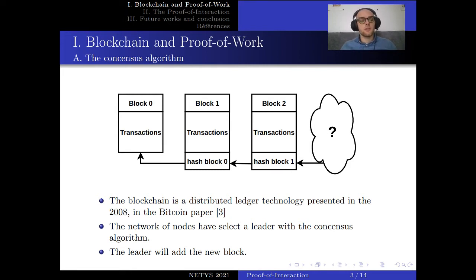That's why we say that the data is immutable in the blockchain. And this network of nodes does not have a central authority. So the problem is who will add the next block, which node will be selected as the leader. And this is the purpose of the consensus algorithm.